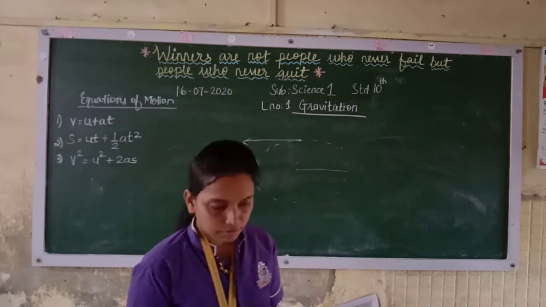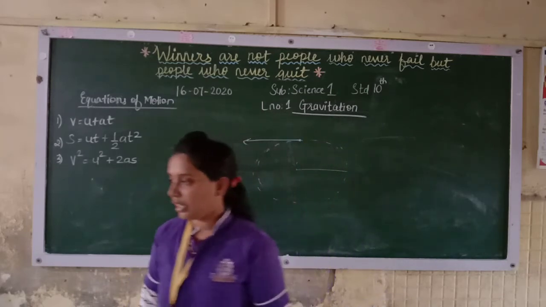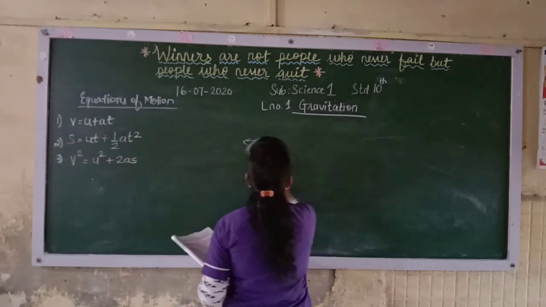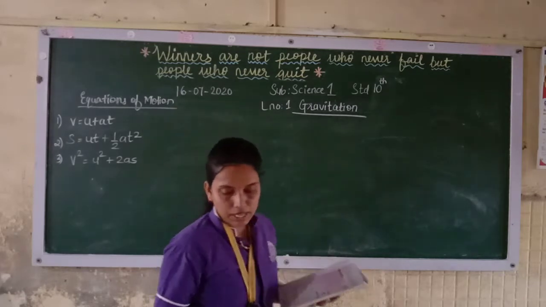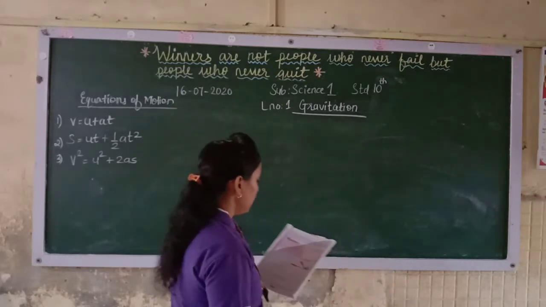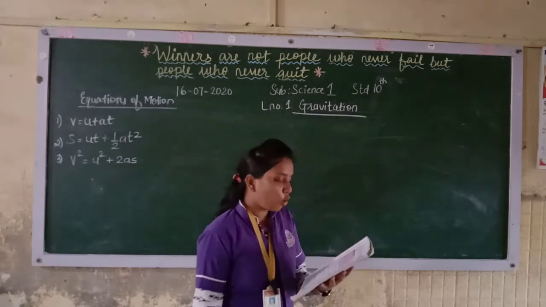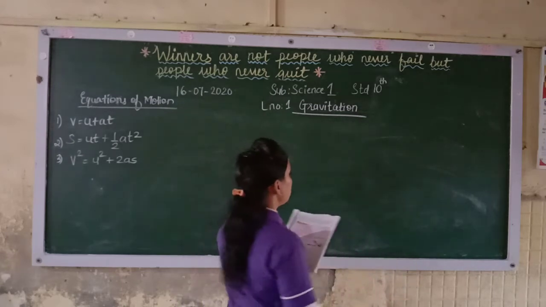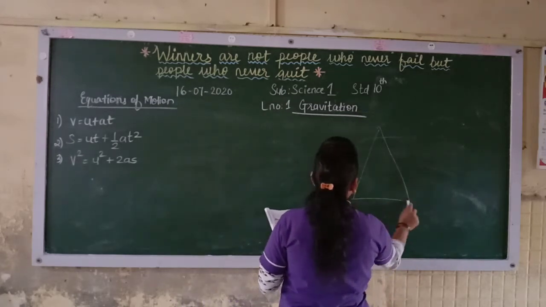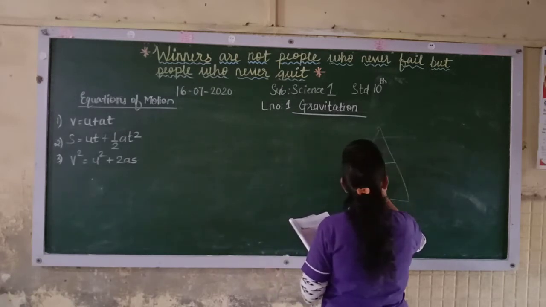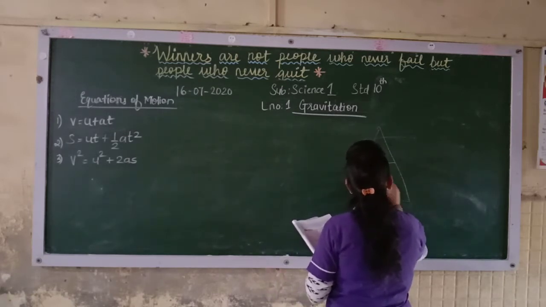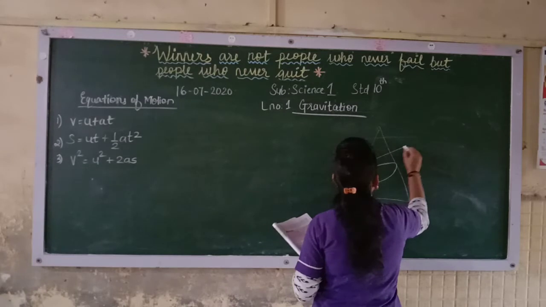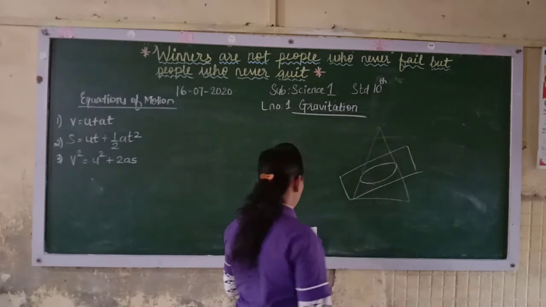Now if you see here, for that you should know the ellipse. An ellipse is not a circle. In math we have the ellipse, hyperbola and parabola. Now see what an ellipse is. An ellipse is a curve obtained when a cone is cut by an inclined plane. Now see, when you cut a cone like this with an inclined plane, the part you get over here is an ellipse.